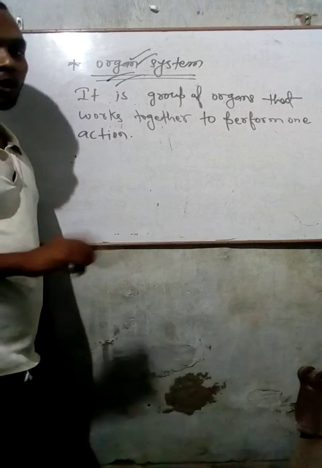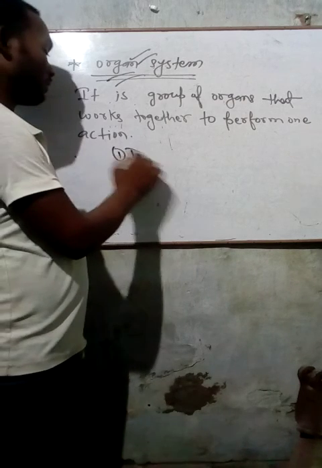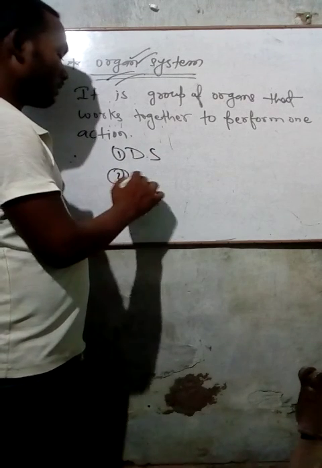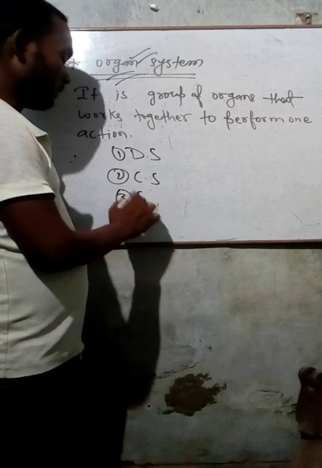In this chapter we have to talk about three organ systems. First one is digestive system, second one is circulatory system, and third one is skeletal system.